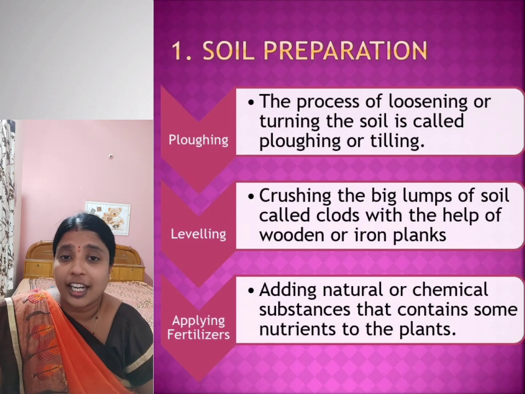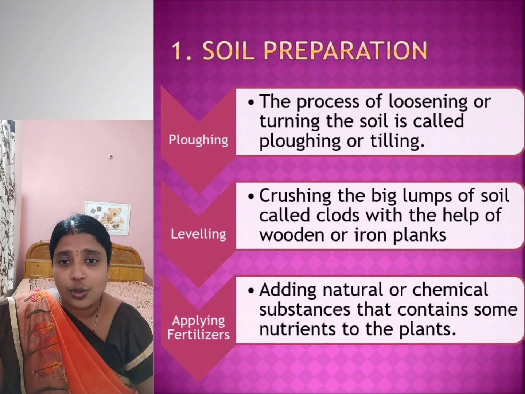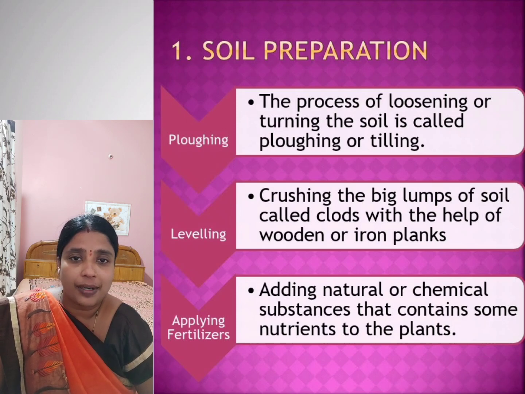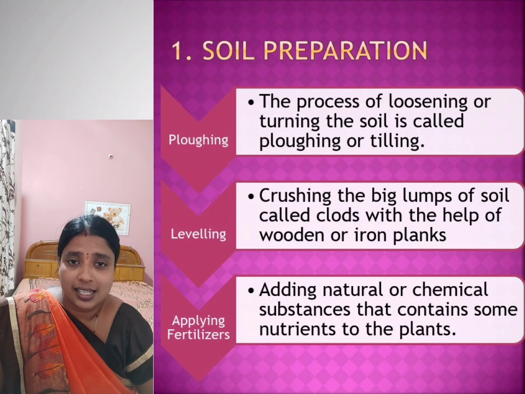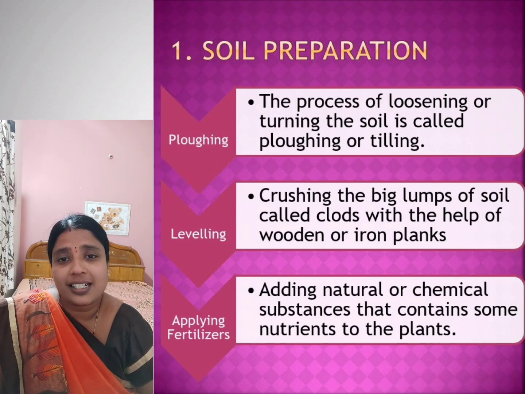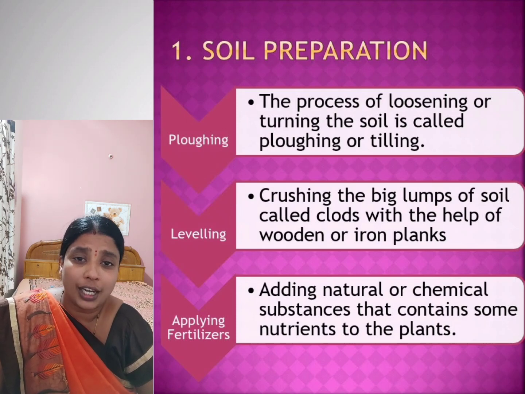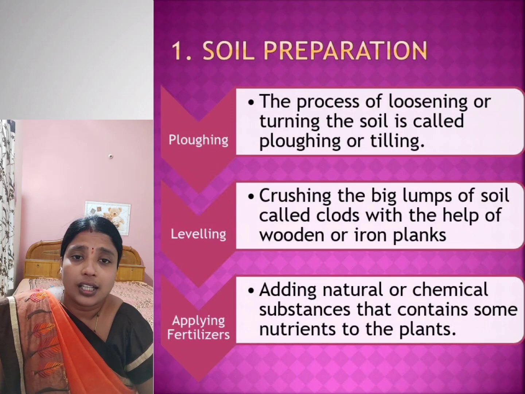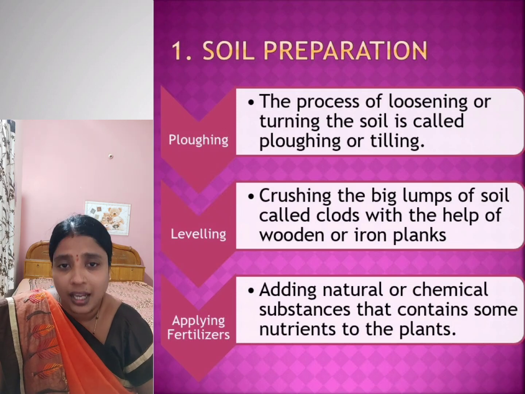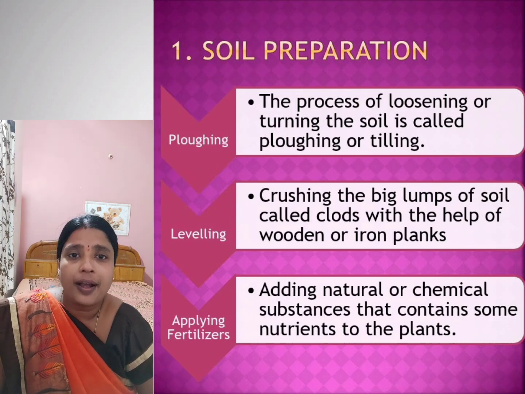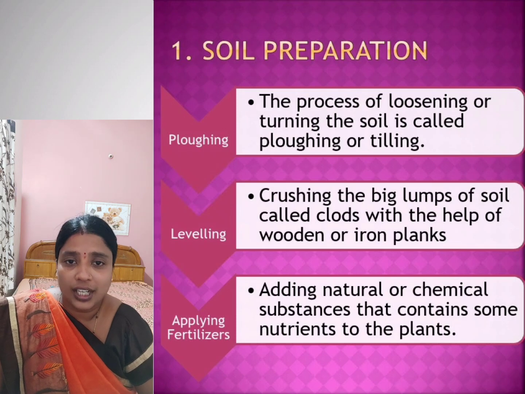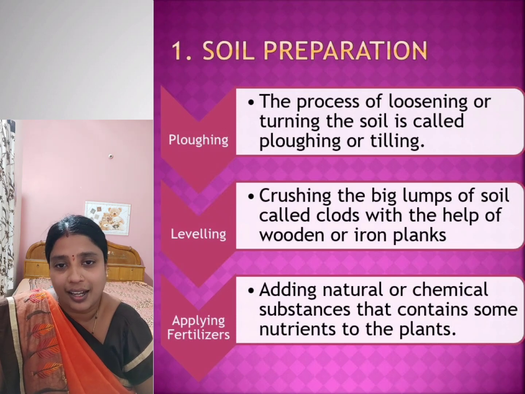Now why is turning of soil important? Once you grow crops in the same field for a long period of time, the nutrient capability of the soil decreases, and as the quantity of nutrients in the soil decreases, the crops may not grow properly. So the bottom layer of soil which contains nutrients needs to be turned up, it needs to be brought up, and when this rotation takes place, the bottom layer comes up.